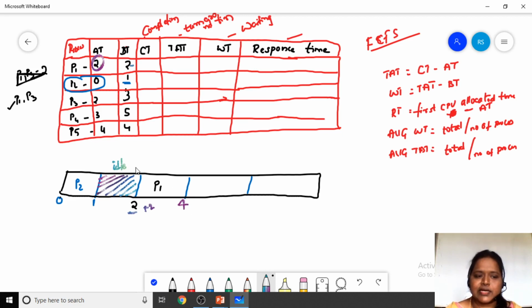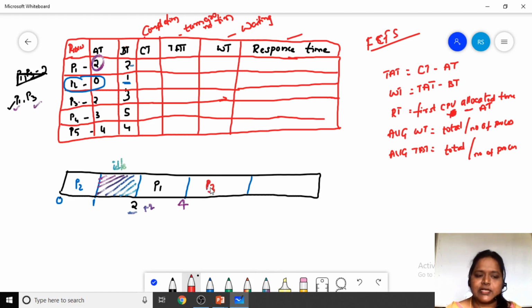At 4 milliseconds, which process entered? At 4 milliseconds, P5 entered. But before that, we have P3 at 2 milliseconds and P4 at 3 milliseconds. As P1 is done, we now consider P3. At 4 milliseconds, the P3 process enters the queue.